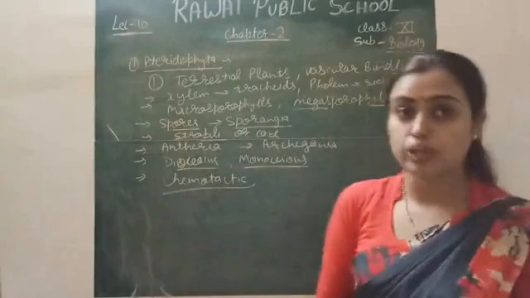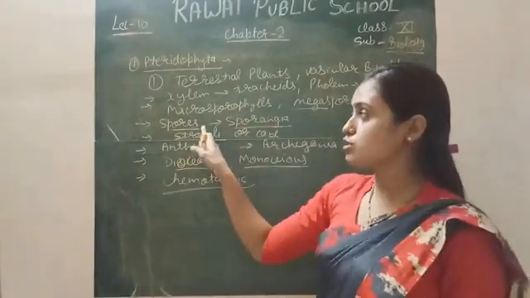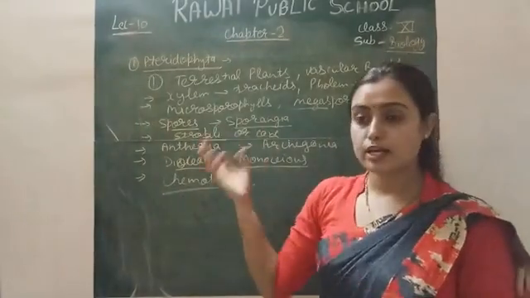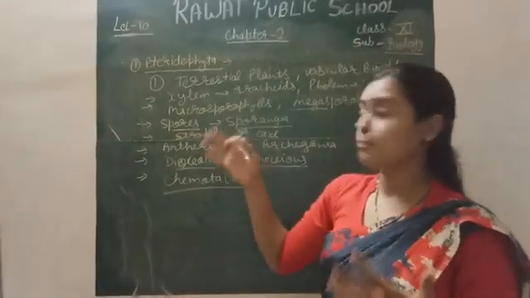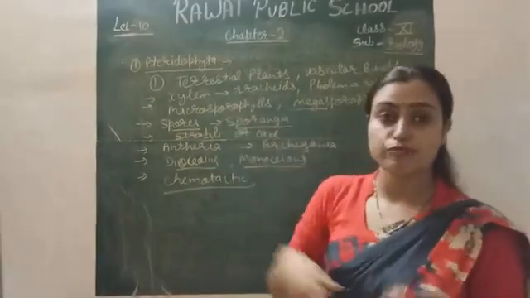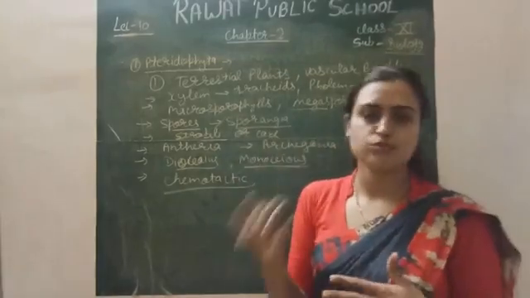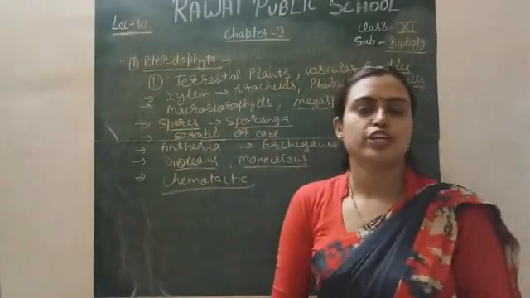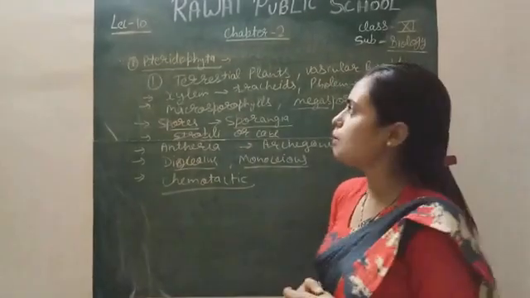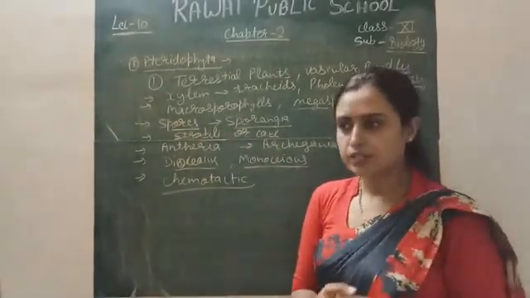These mother cells undergo meiosis, and after meiosis the spores are formed. They spread out and produce gametes from the micro and megasporophylls. Male and female gametes undergo fertilization, so the zygote is formed and a new plant body, a new sporophyte, is formed. This is all about the pteridophytes.